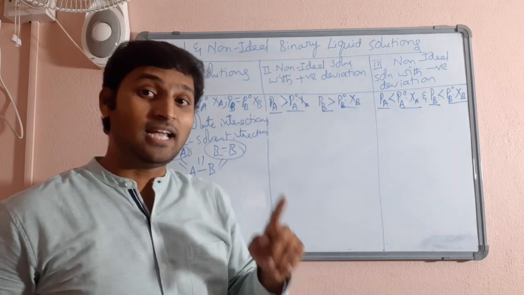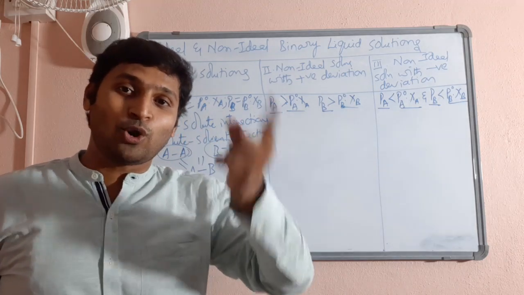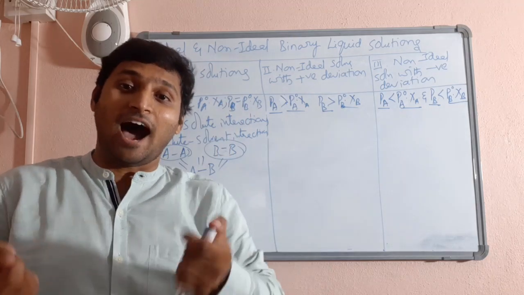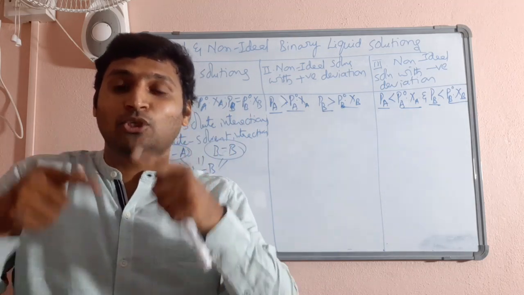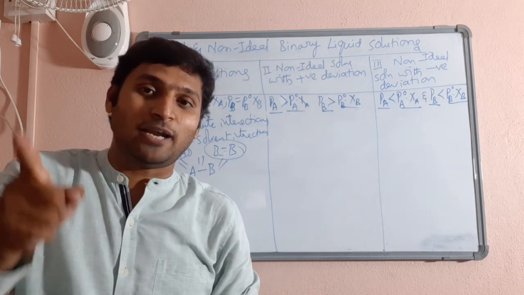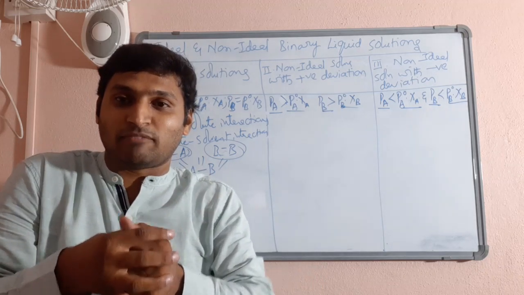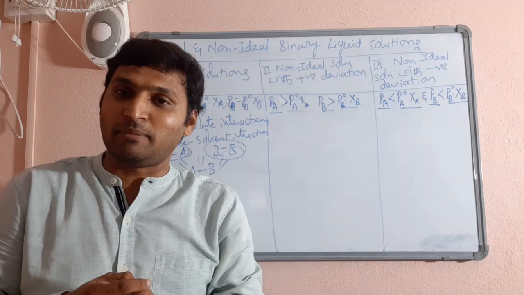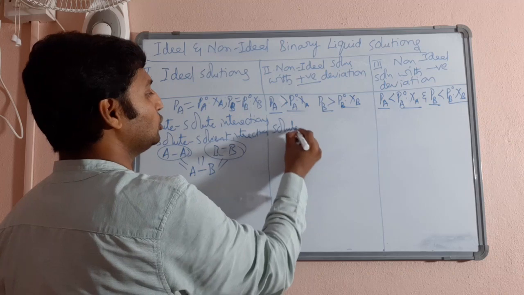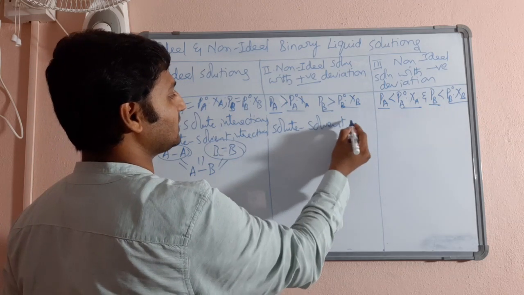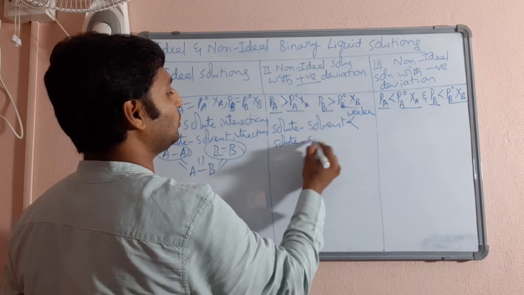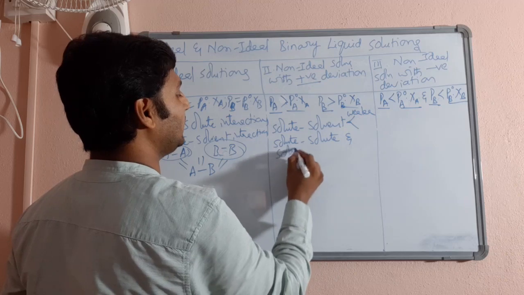Whereas, observe here, they are supposed to show more vapor pressure than expected. If they have to show more vapor pressure than expected, after mixing, the freedom should increase or freedom should decrease. Think peacefully. The freedom should increase. For the freedom to increase, the interparticle attractions would have become stronger or weaker. They would have become weaker. So please understand, for exhibiting positive deviation, solute-solvent interactions must be weaker than solute-solute and solvent-solvent interactions.